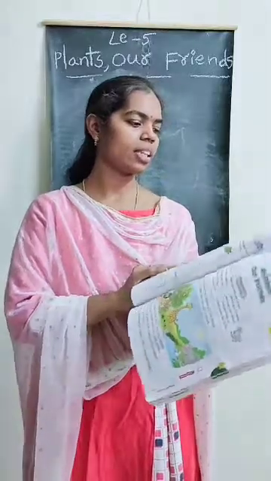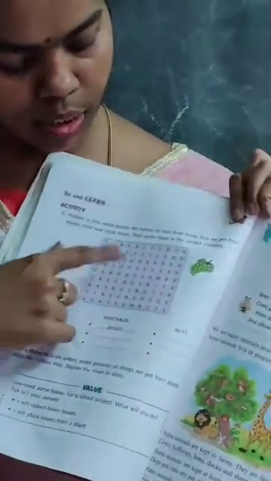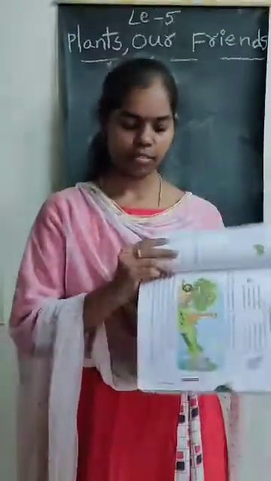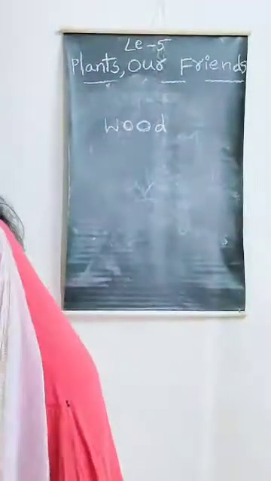Here some activity is there, Nanna. You can try this. Page number 124. You can do this. Okay. Try once. Fruits, vegetables. Here we have some jumbled letters, Nanna. Pick them and write the correct word here. Okay. Some fruit names, vegetable names and nut names are also in this. You can pick them and write here. Got it? Very good. Hope you understood this lesson, Nanna.